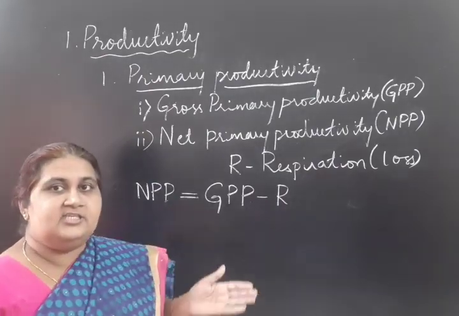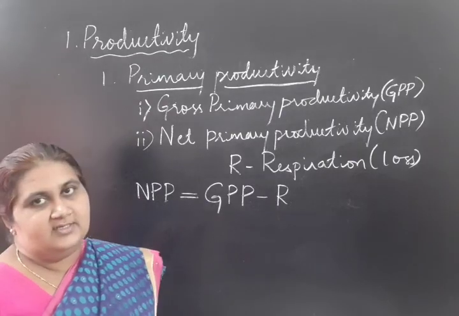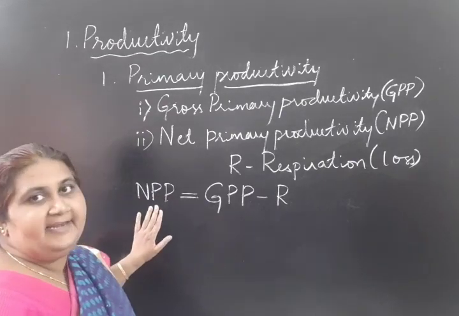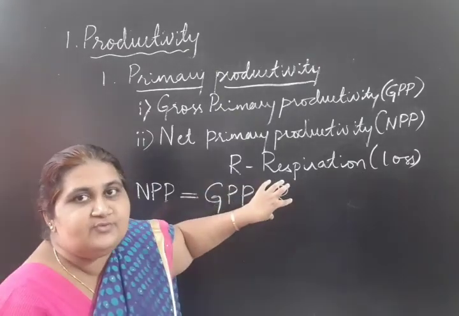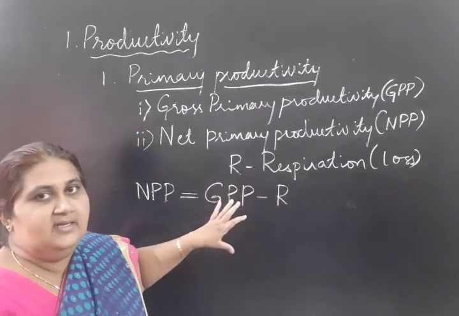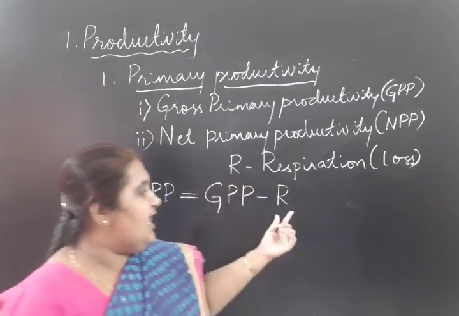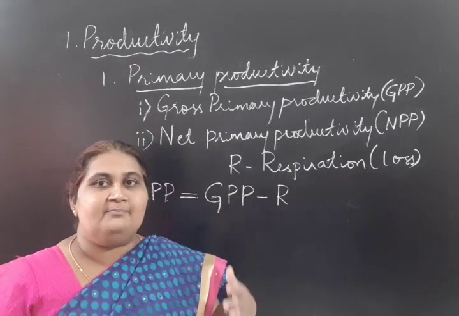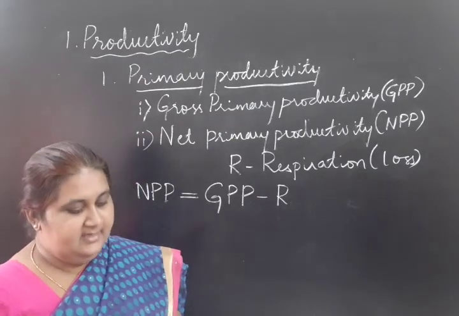From GPP, whatever R we remove, the remainder is NPP. What is R here? The energy utilized by the green plants themselves for their own metabolic activities.